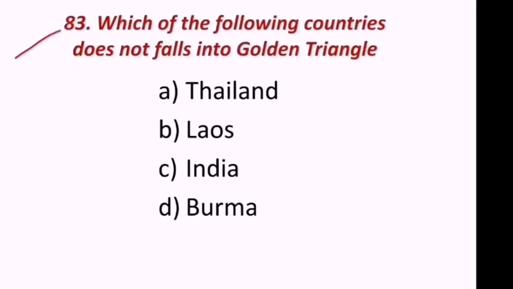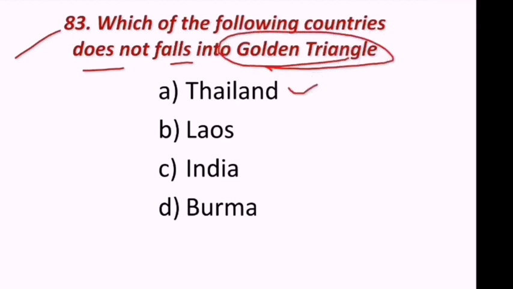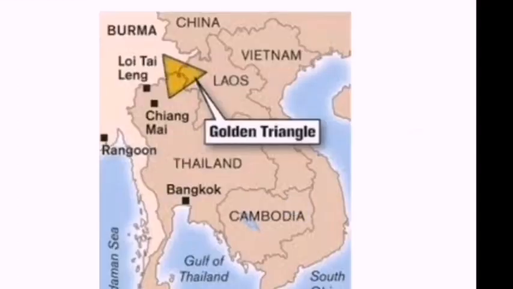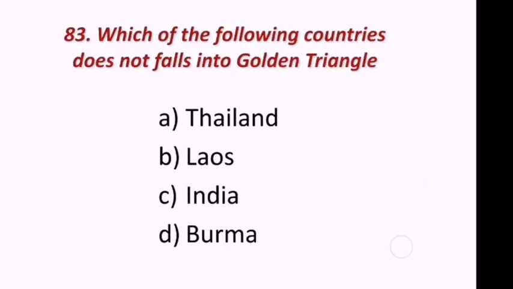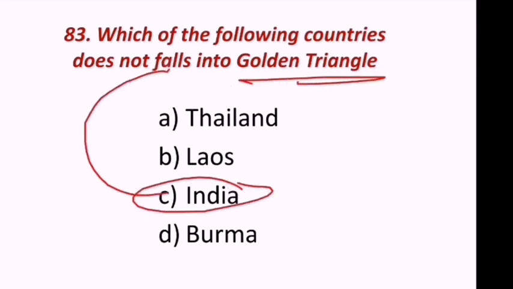Next important question. Which of the following countries does not fall into golden triangle? Very important. Thailand, Laos, India, Burma. Look at the map and understand here. This is a golden triangle. Laos is there, Burma, Myanmar is there, Thailand is there, but here India is not there in this golden triangle. Hence we can say India does not fall into that golden triangle.